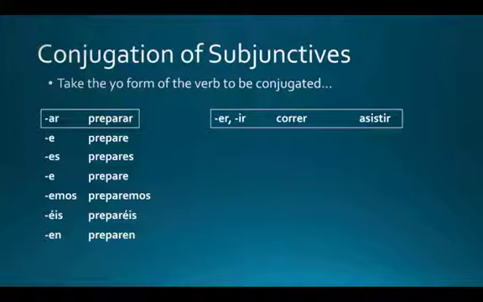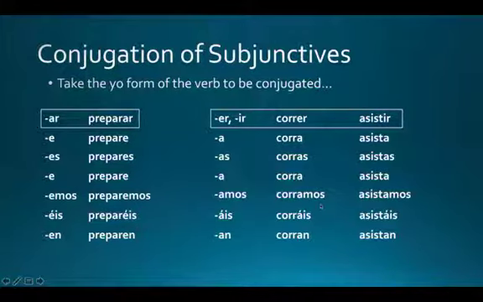For AR ending verbs, what we do is we take the yo form of the verb, that singular first person, and we add, as you can see, e, es, e, emos, éis, and en to it. In many ways, I think of the subjunctive conjugation of AR verbs as almost the opposite of the present regular tense of AR verbs.